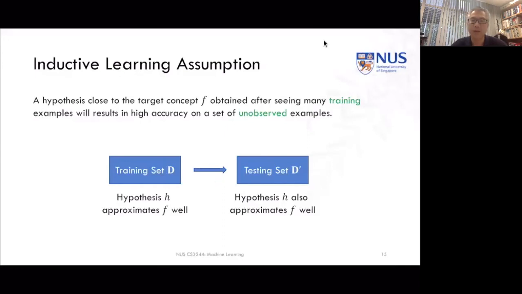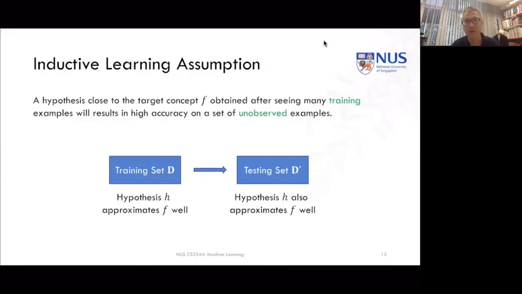But if you think about that, that doesn't necessarily hold, right? We don't know anything about the testing set. So how can we say that whatever concept we're trying to learn through our hypothesis is actually going to replicate well on an unseen data set? We can't actually say that. But without any other type of information, we are going to have to assume this.